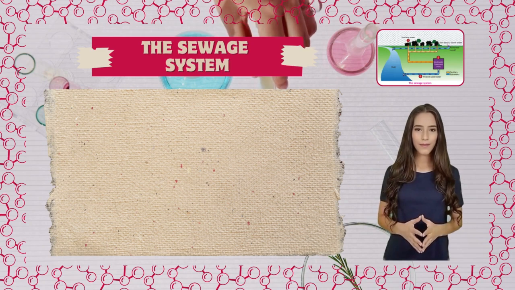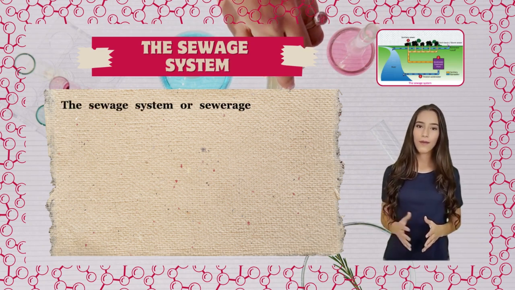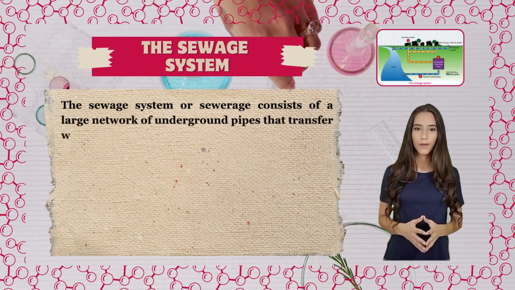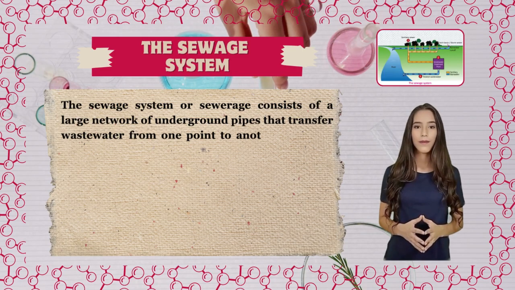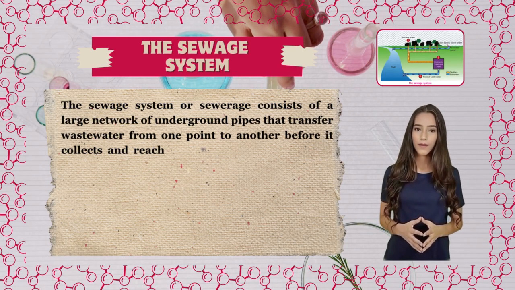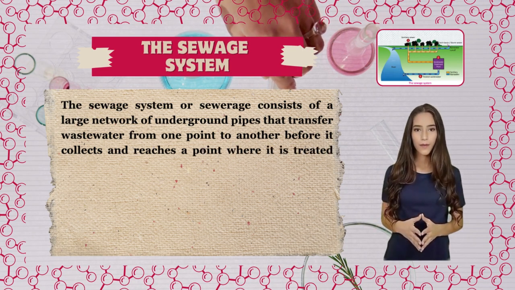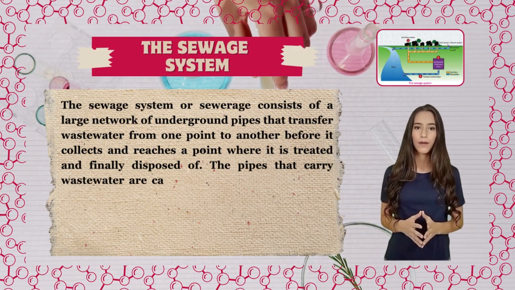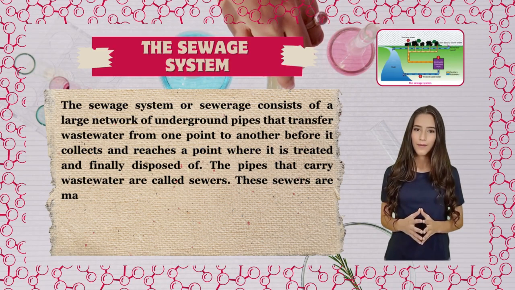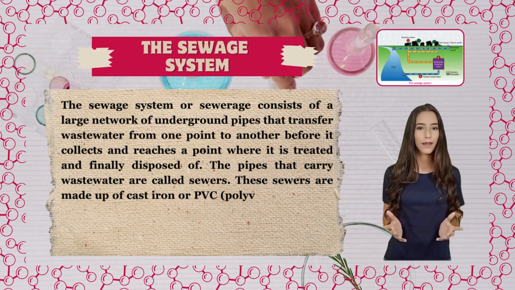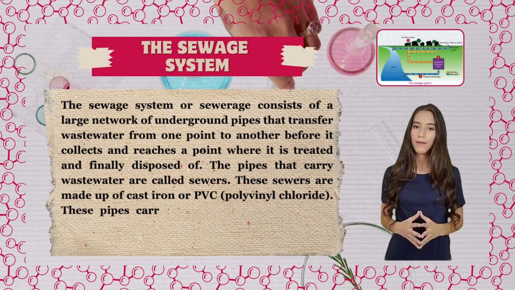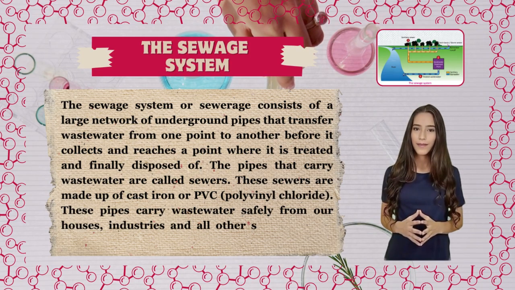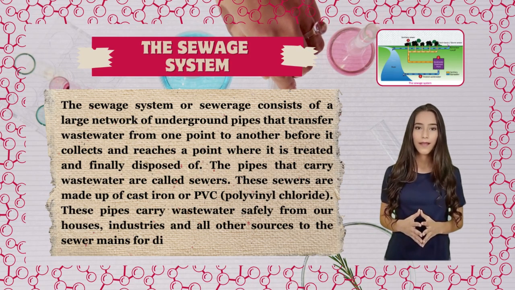The sewage system. The sewage system or sewerage consists of a large network of underground pipes that transfer wastewater from one point to another before it collects and reaches a point where it is treated and finally disposed of. The pipes that carry wastewater are called sewers. These sewers are made up of cast iron or PVC, polyvinyl chloride. These pipes carry wastewater safely from our houses, industries, and all other sources to the sewer mains for disposal.